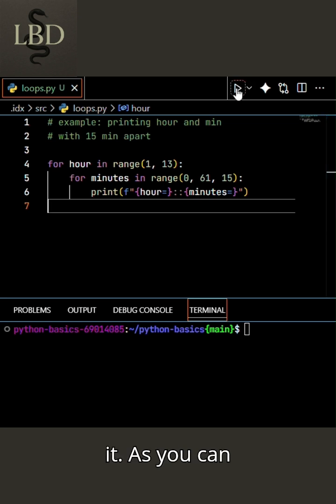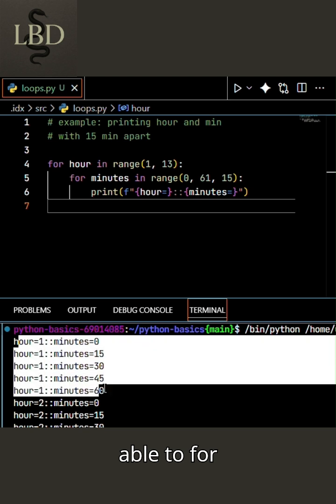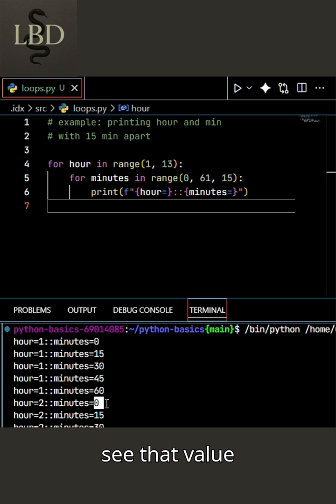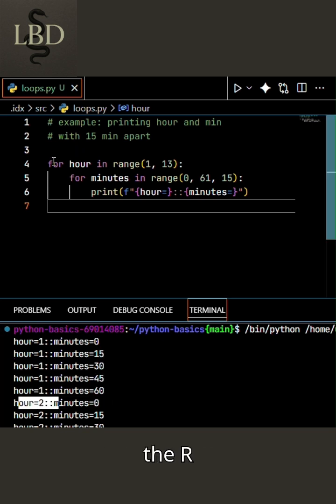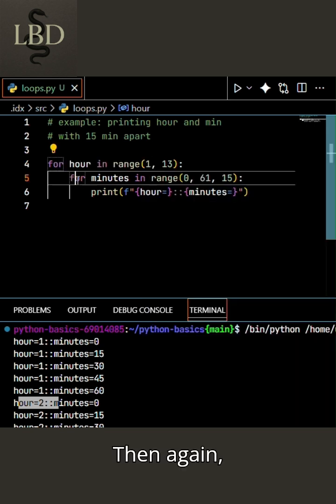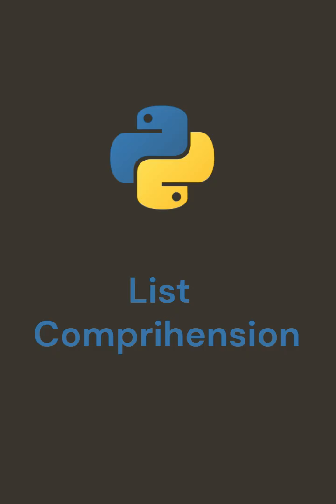Now if we simply run it, as you can see, for every hour we are getting 0 minute, 15, 30, 45. And then after that, we can see that the value becomes 0 again because the hour iteration moves from 1 to 2, and the minute then again starts from 0 to 60. And it goes on for hours 3 and 4 and so on and so forth.